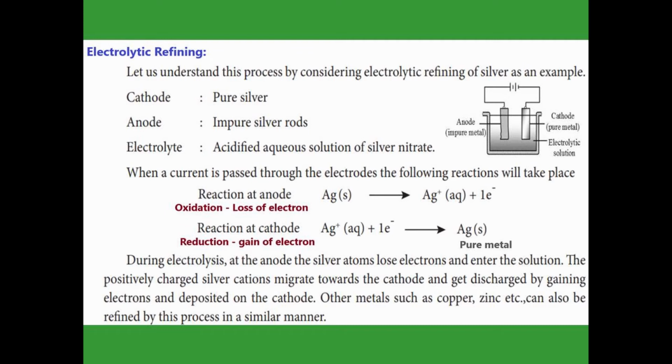Suppose the silver has some impurities. Those impurities are discharged into the solution or in some other way. Sometimes they are deposited at the anode. That is called anode mud.